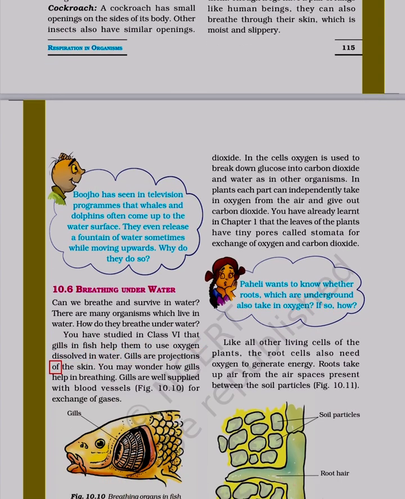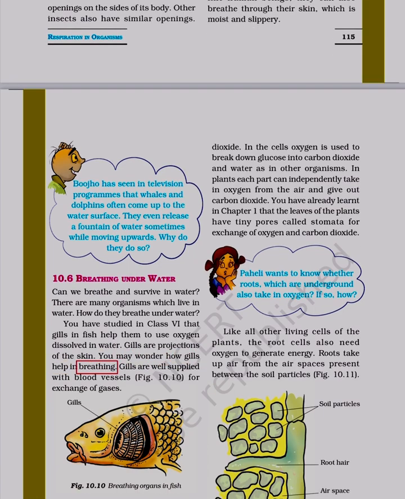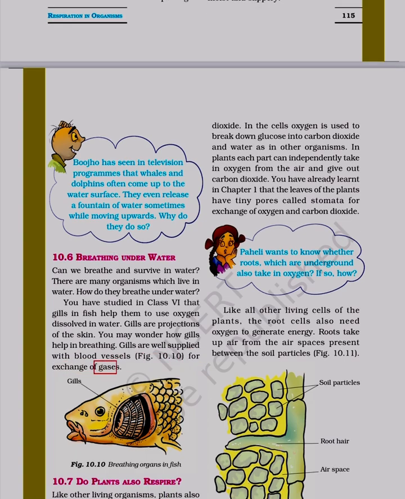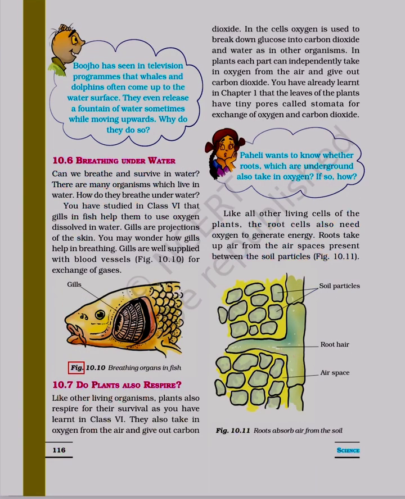Gills are projections of the skin. You may wonder how gills help in breathing. Gills are well supplied with blood vessels for exchange of gases. Figure 10.10: Breathing organs in fish.